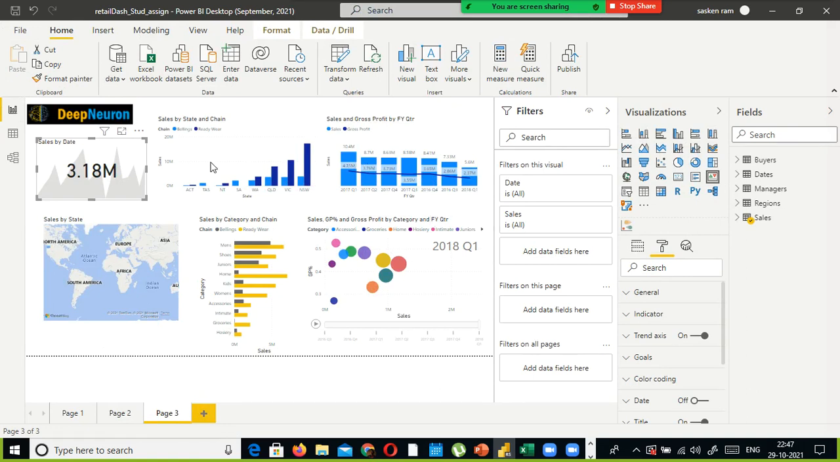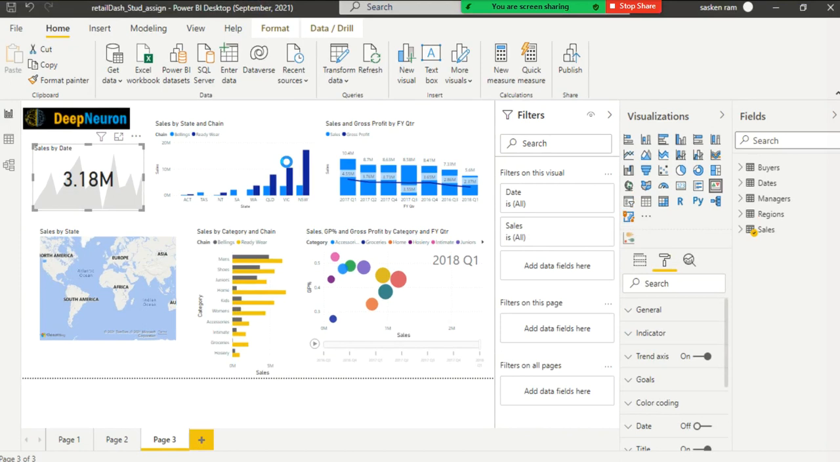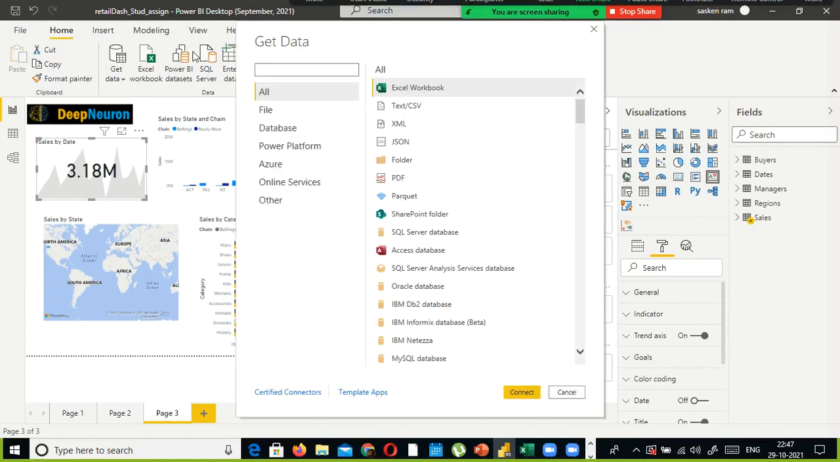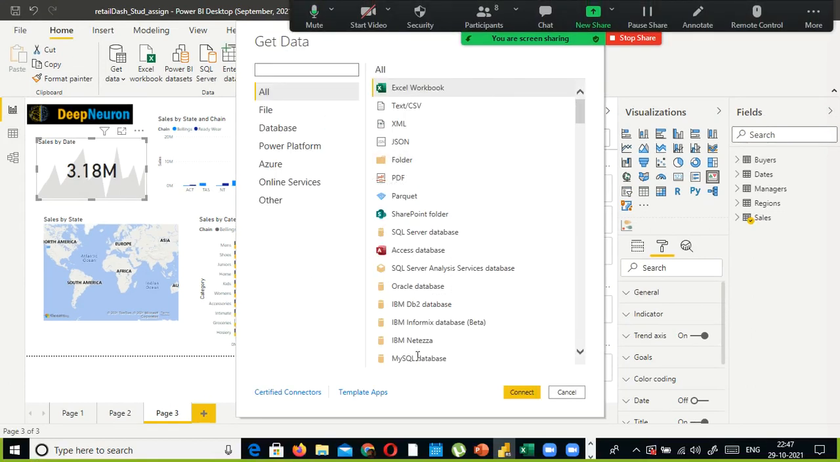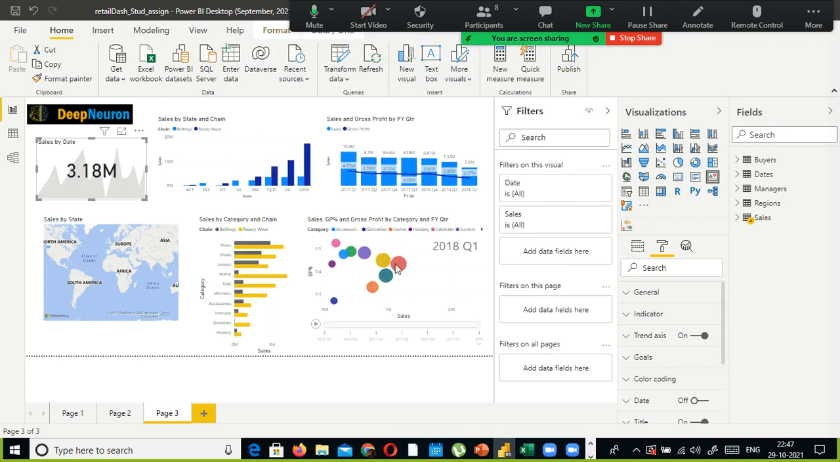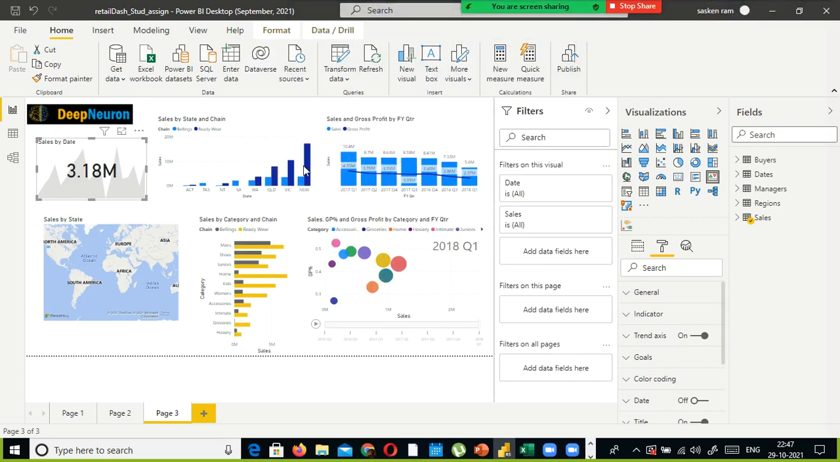In most cases, customers have some data warehouse. The data warehouse data is stored in RDBMS tables. So in that case, you should know how to connect to those databases. For example, you have a MySQL database, and when you select it,